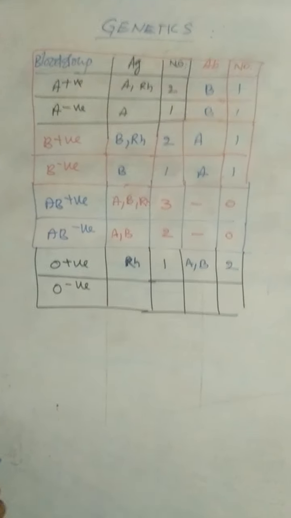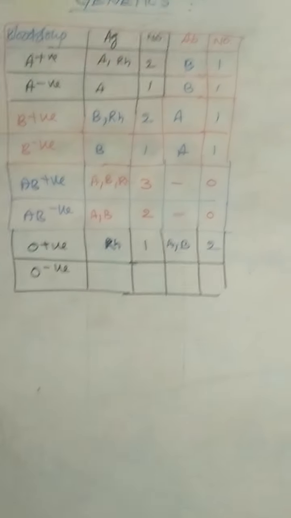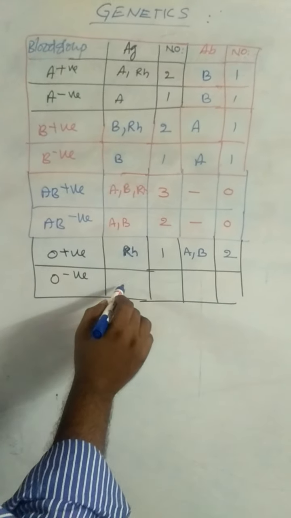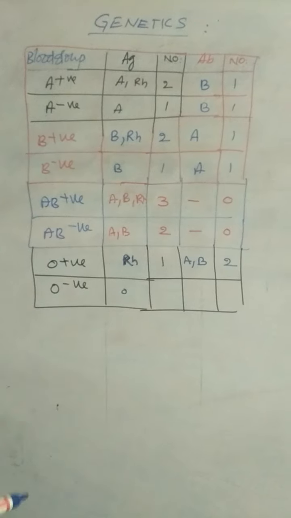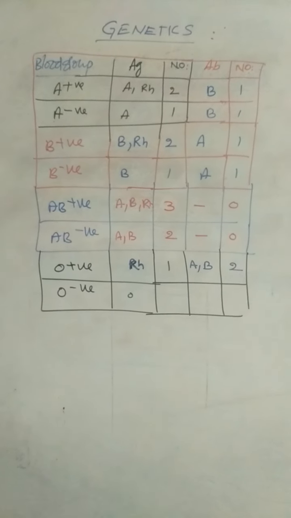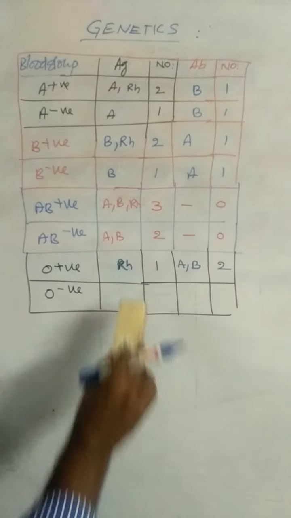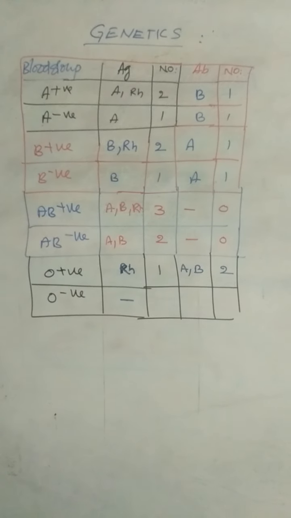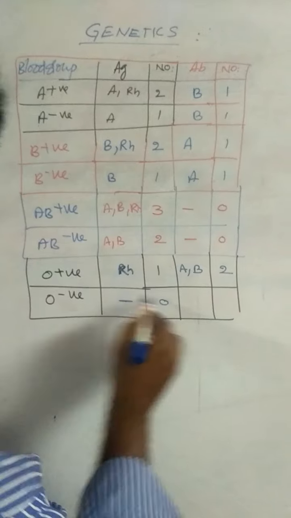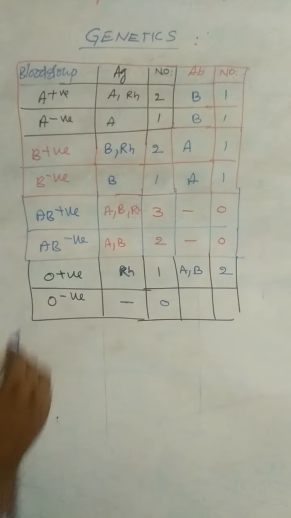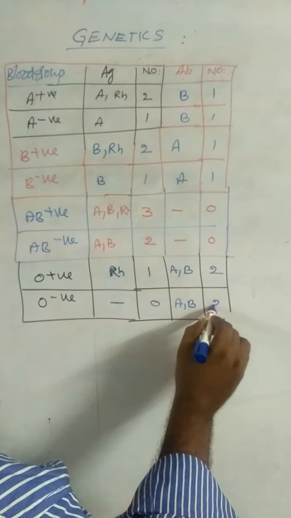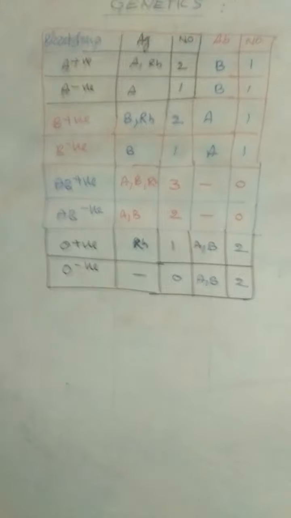O negative: antigens are absent, so the number of antigens is 0. Antibodies: A antibody and B antibody, so the total number of antibodies is 2.